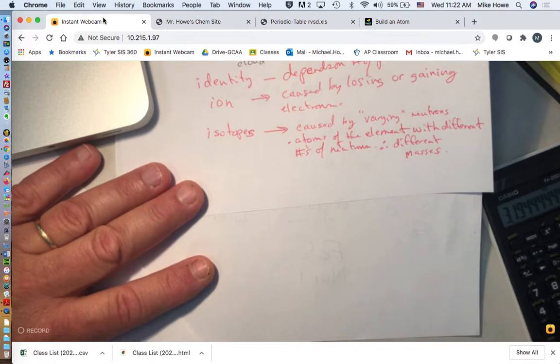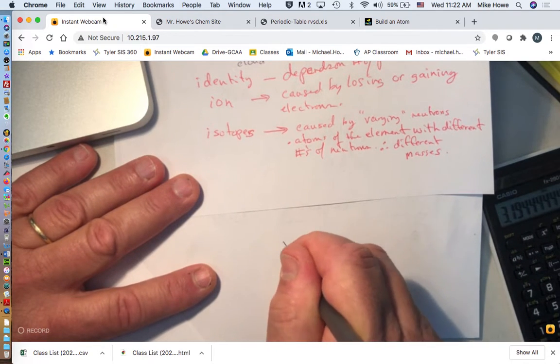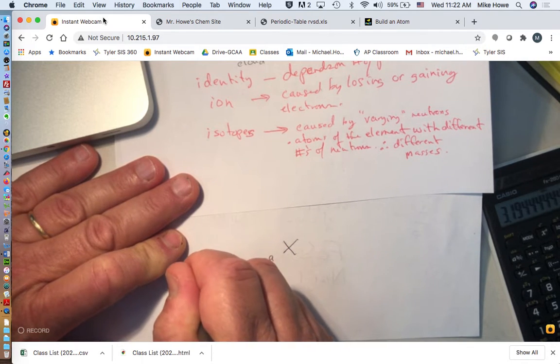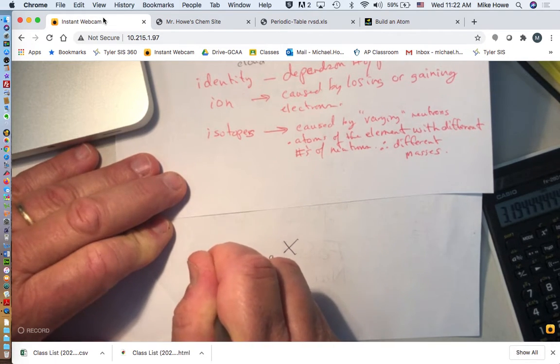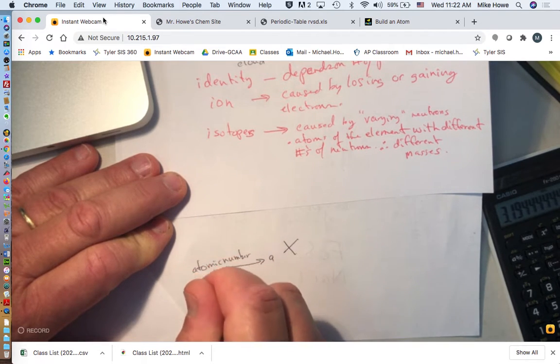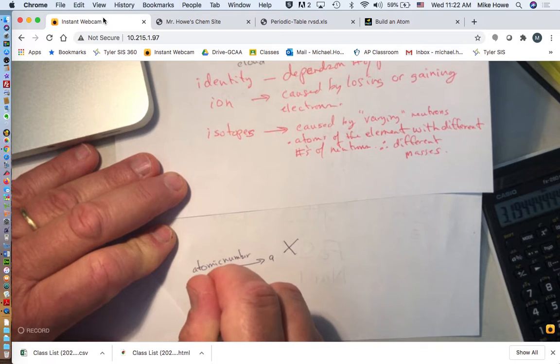So if I have an element, some element X, in position A, we have what's called the atomic number, and that is the number of protons.